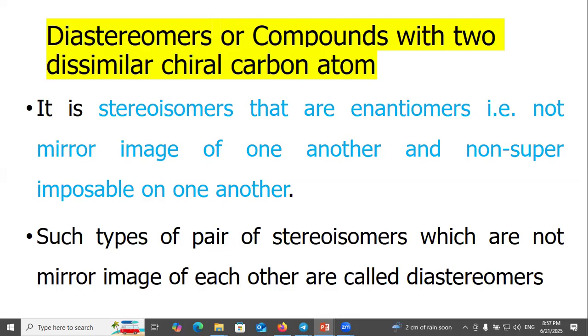Such pairs of stereoisomers which are not mirror images of each other are called diastereomers.